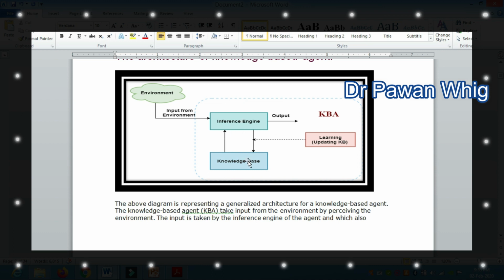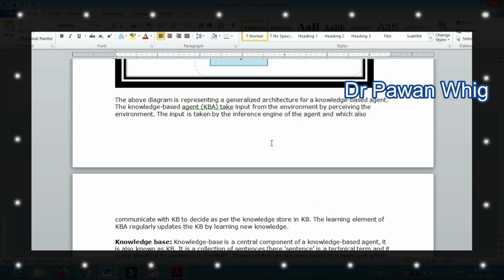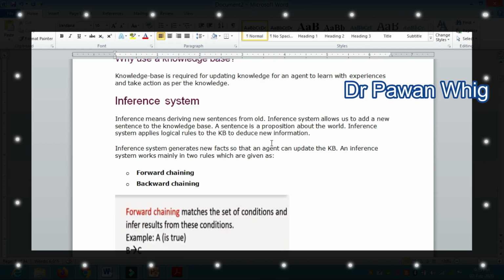There is a knowledge base. From this knowledge base, the inference engine picks the best knowledge which can be applied on this input from the environment and gives it to the output. I think this is easy to understand. Now the inference system generates new facts so that the agent can update the knowledge base. The inference system works mainly on two rules. I'll discuss them one by one.